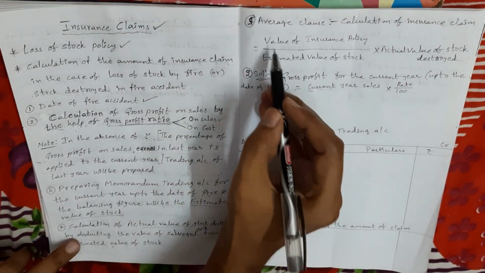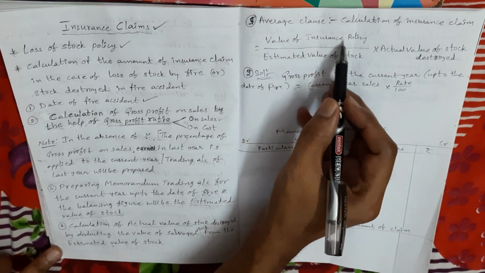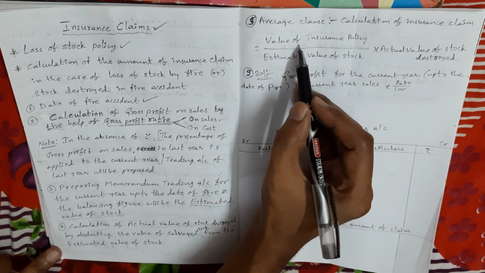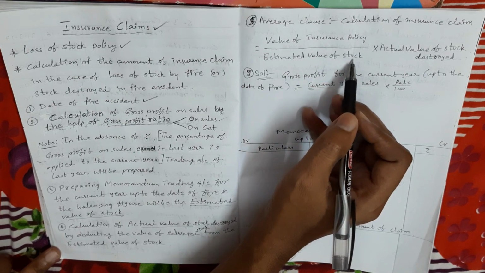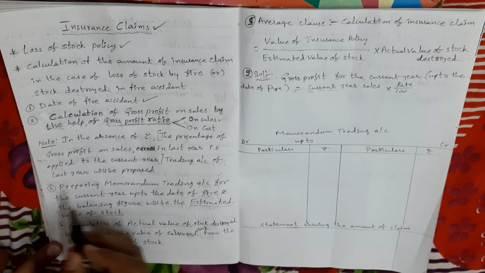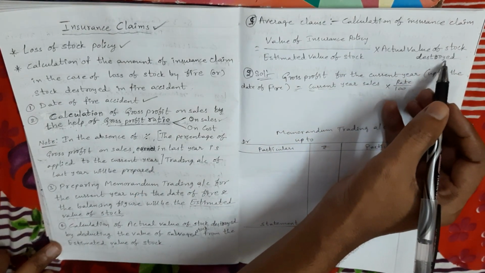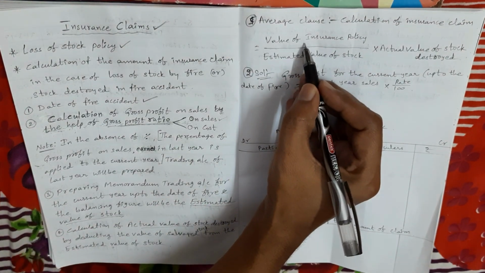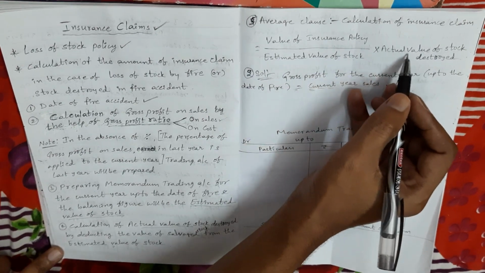Here, remember the formula; the formula is important. Value of insurance policy, which the problem will give, divided by estimated value of stock, which we calculated in the third step, into actual value of stock destroyed, which we calculated in the fourth step. Simply remember: value of insurance policy divided by third step value, into fourth step value.